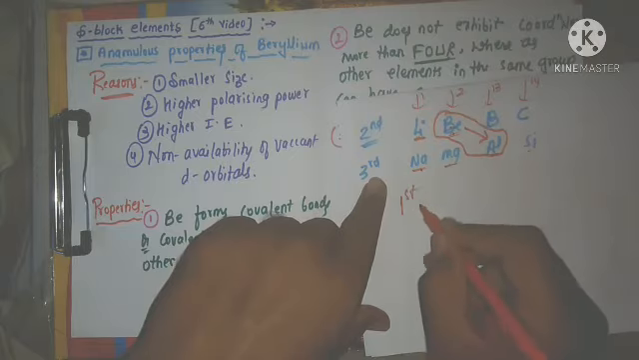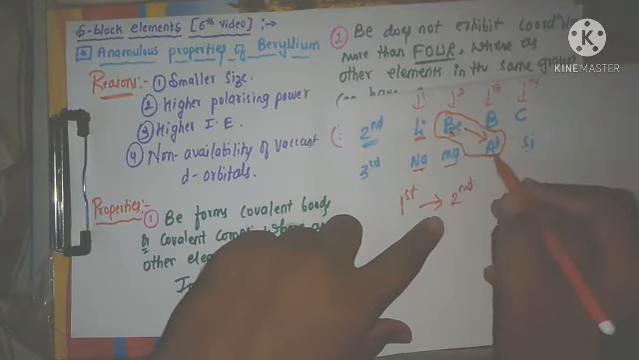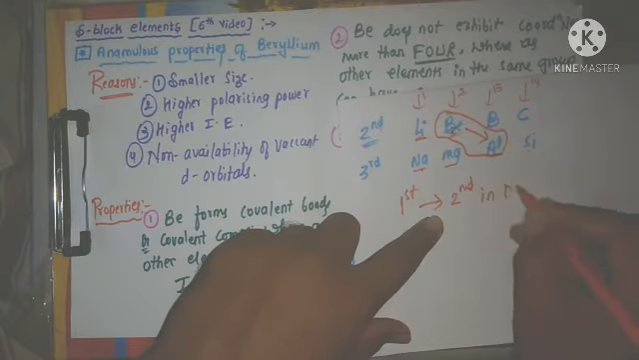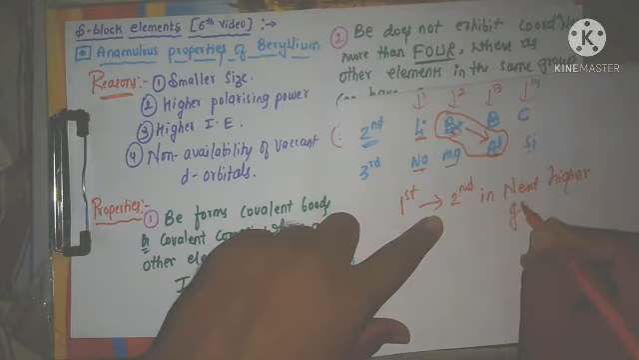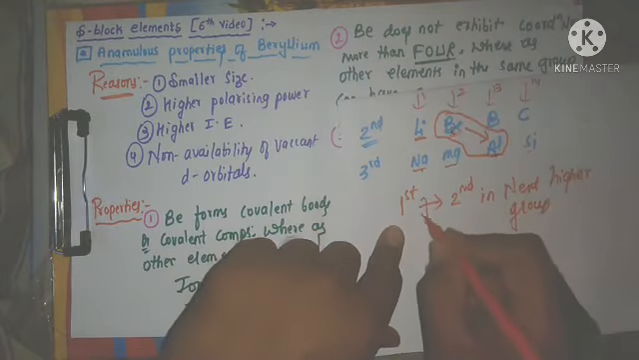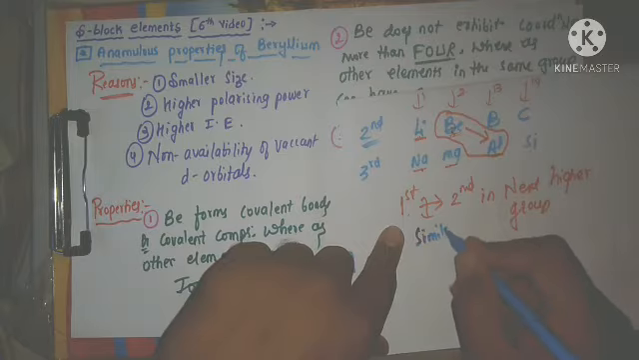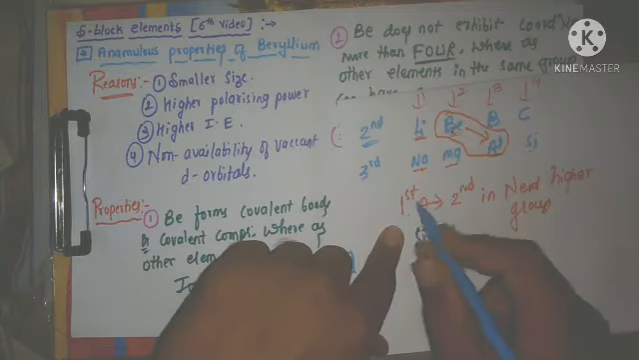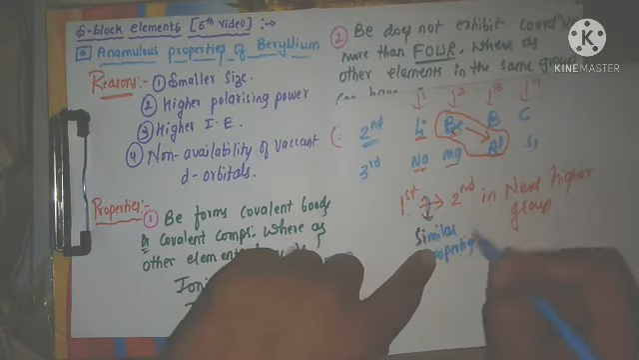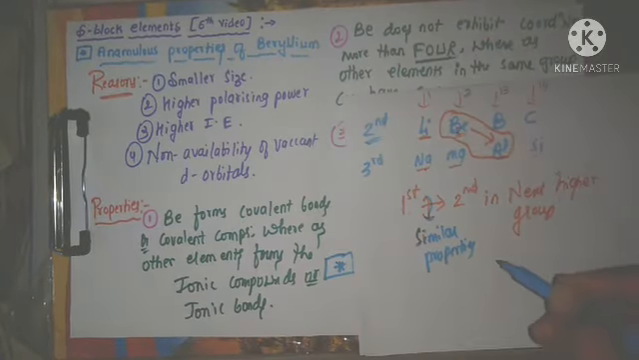First member shows similar properties with the second member in the next higher group. Here it is, first member shows what? Similar properties with the second member in the next higher group, right? That is the diagonal relationship.